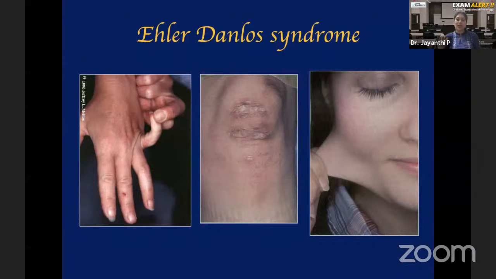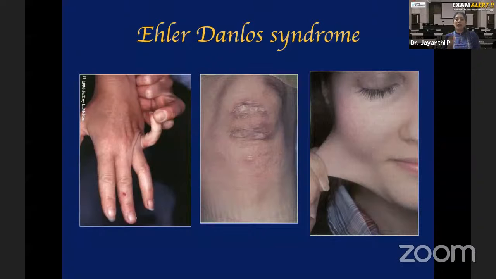Just mention it is a collagen disorder. You have 8 different types. A different type of collagen is mutated in this disease. But the common symptoms are hyperextension of the skin, hyperflexibility and extension of the joints, and easy bruisability. So where all collagen is seen, all those areas will be affected. Skin will be affected. Oral mucosa will be affected. Blood vessels will be affected. Periodontal ligament can be affected. Basement membrane can be affected. Joints, cartilage, bone, all these areas have collagen. So all these areas can be affected in Ehlers-Danlos syndrome.